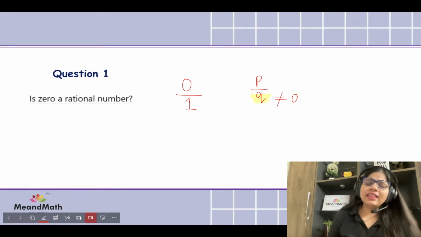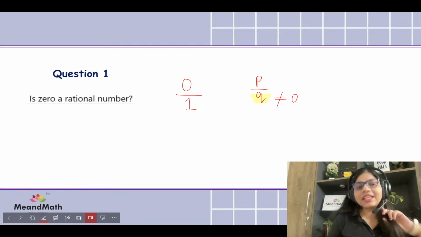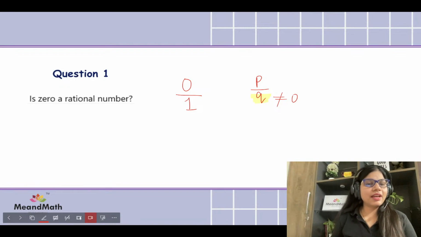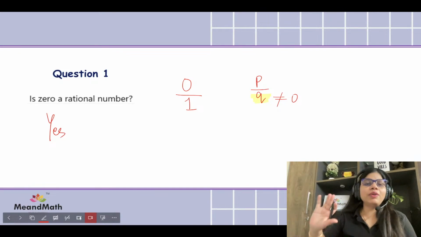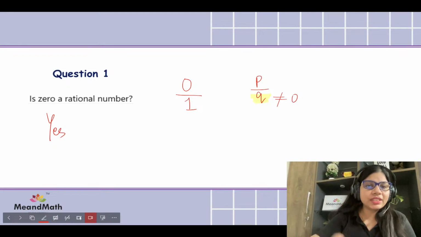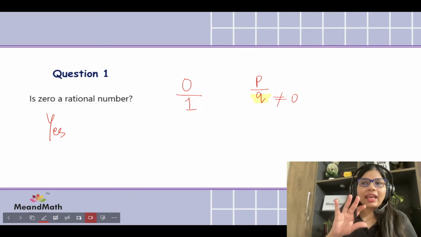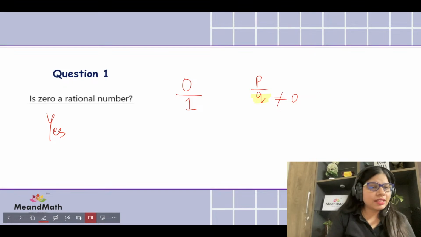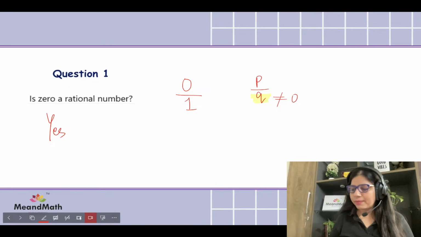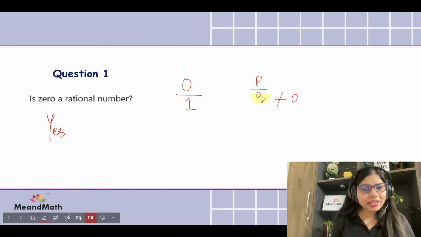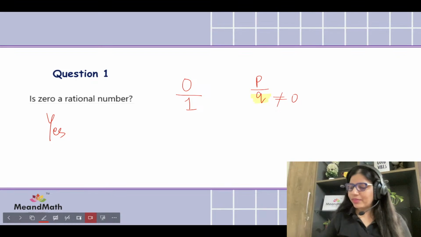अगर top number 0 है, that is not the problem. So we can say yes, 0 is a rational number. Does that make sense? 0 is a rational number because 0 is sitting on the top of the number, which is 1 down there. So the bottom number can be 1. It can be anything except 0. So it is following the condition. And the first question, which is asking, is 0 a rational number? It is correct. Does that make sense, kids? If it makes sense, you have to say yes. Correct? Okay, I'm waiting for your big yes basically.